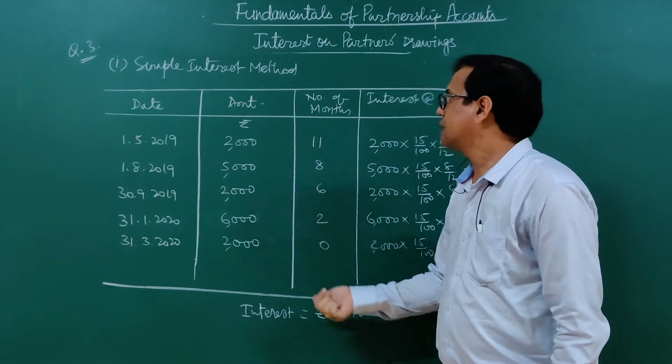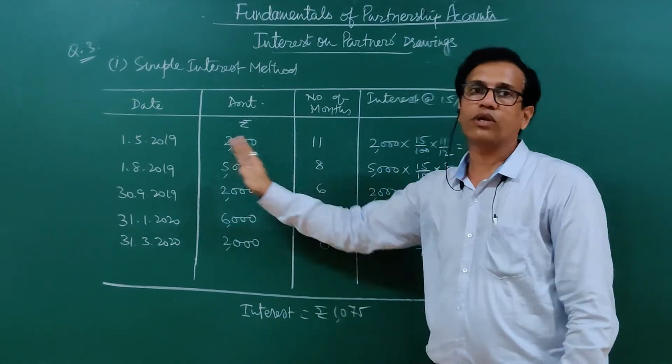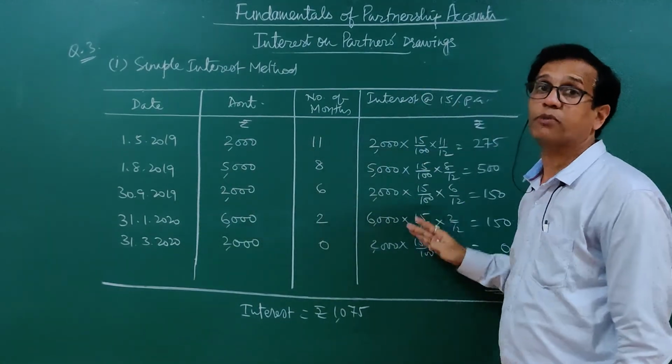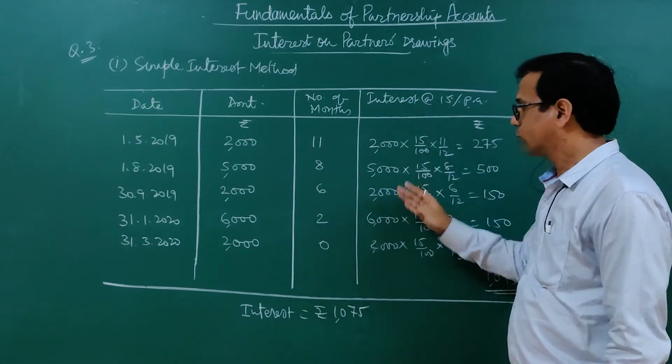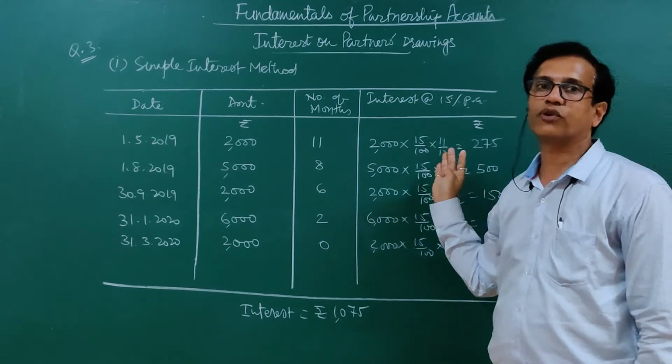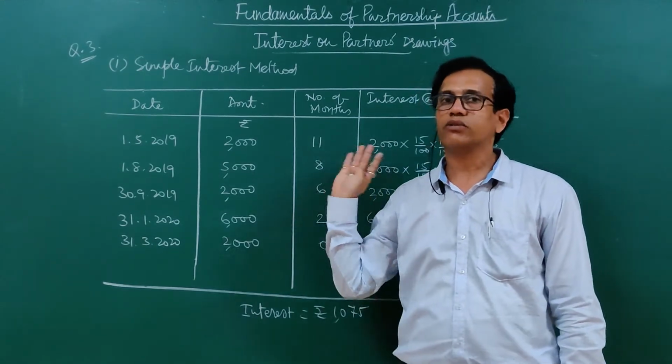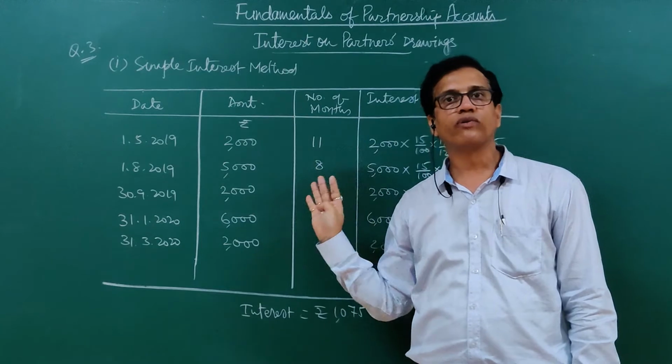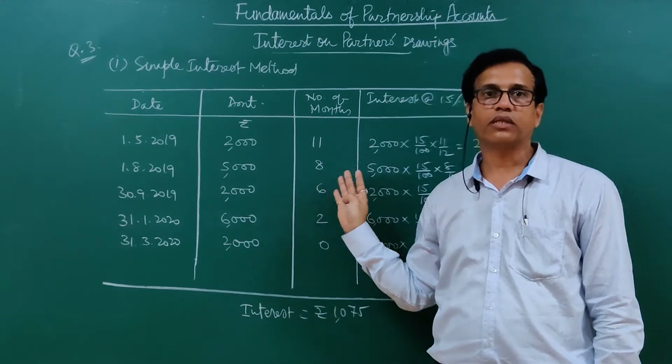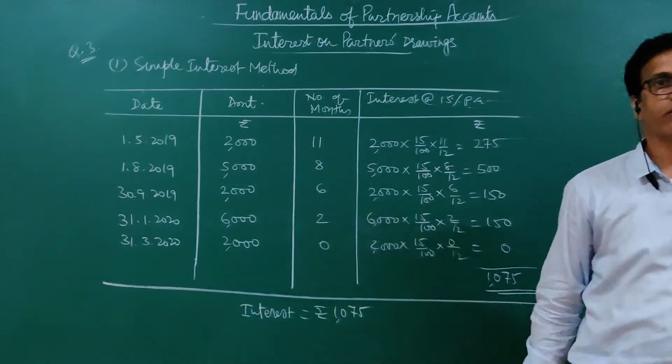We will prepare a table. These 3 columns are going to remain the same. This column will become product, and then we take the total of products, and by using the formula of the product method we will calculate. So let's see how to solve by the product method. So have a look.